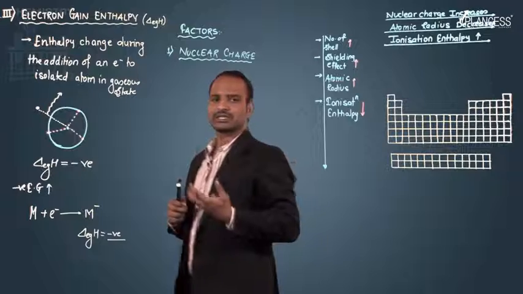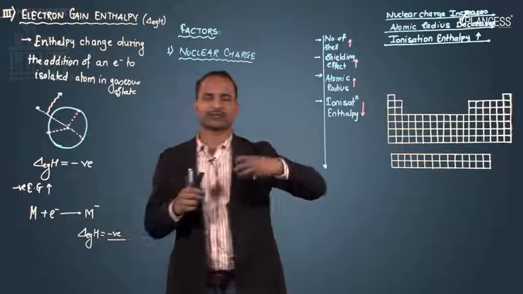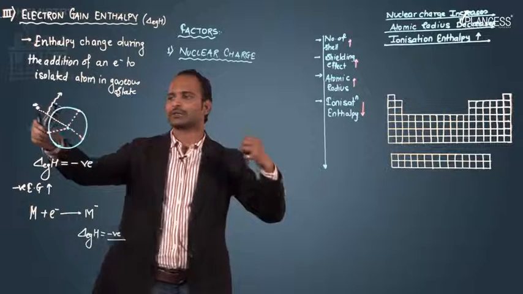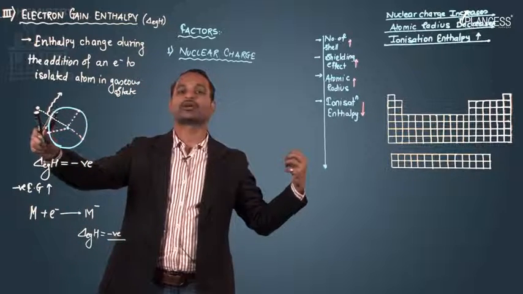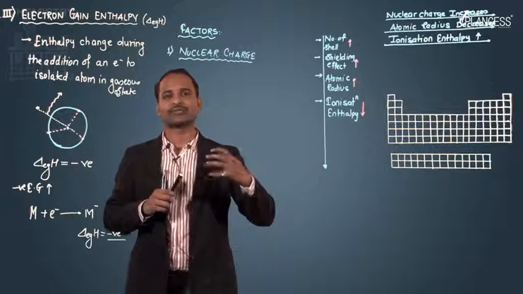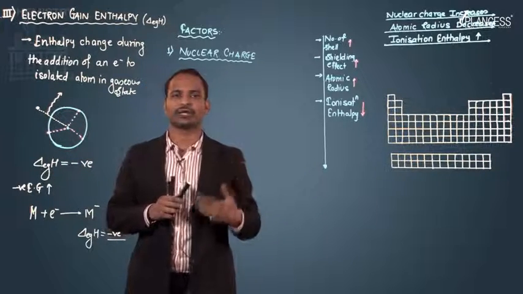The nuclear charge increases, that is the power of a nucleus to attract electrons increases, and if the nucleus's power to attract the electron increases, then it will attract the coming electron with more power. With more power, the attraction will increase, and that means a greater amount of energy will be evolved.